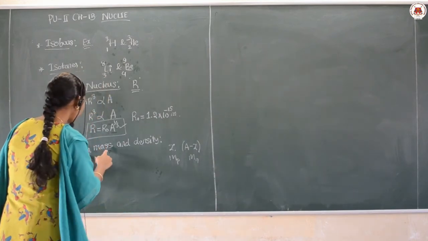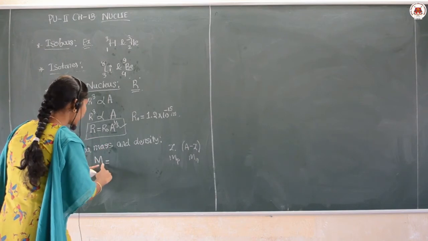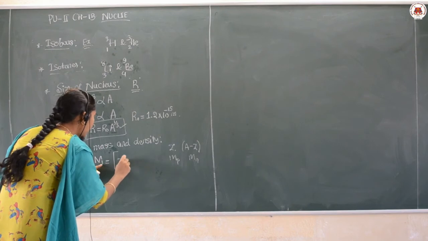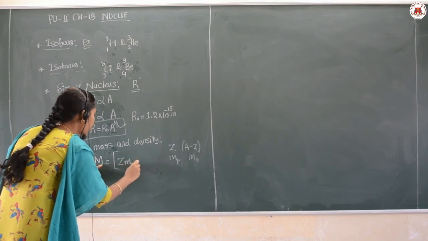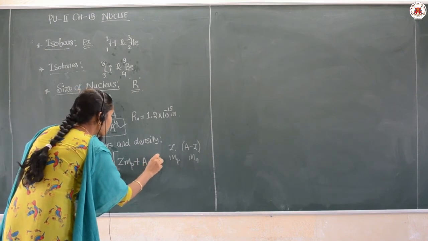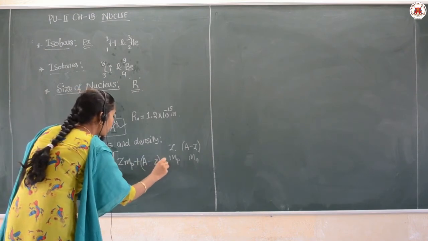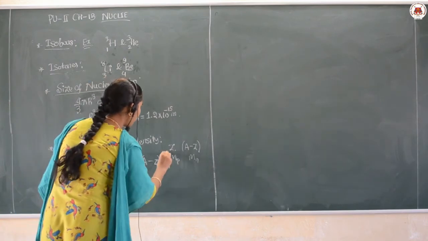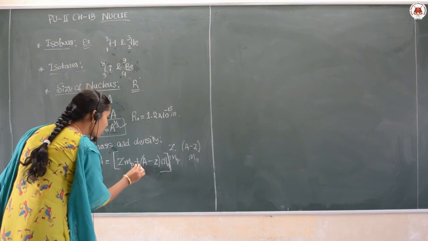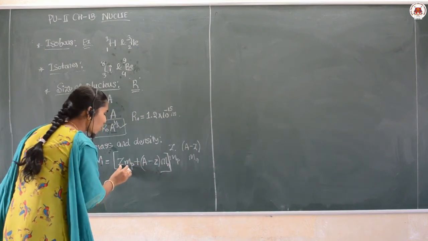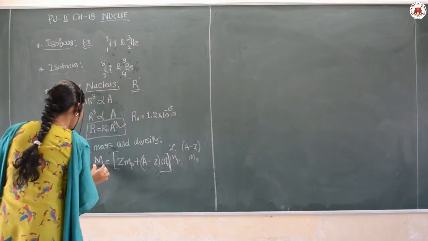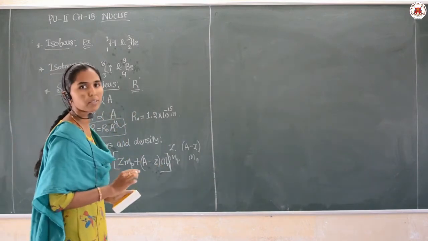The nuclear mass, represented by capital M, is given by the formula M equals Z into Mp plus A minus Z into Mn. That means it is the sum of the total mass of the protons and the total mass of the neutrons that gives me the nuclear mass here.